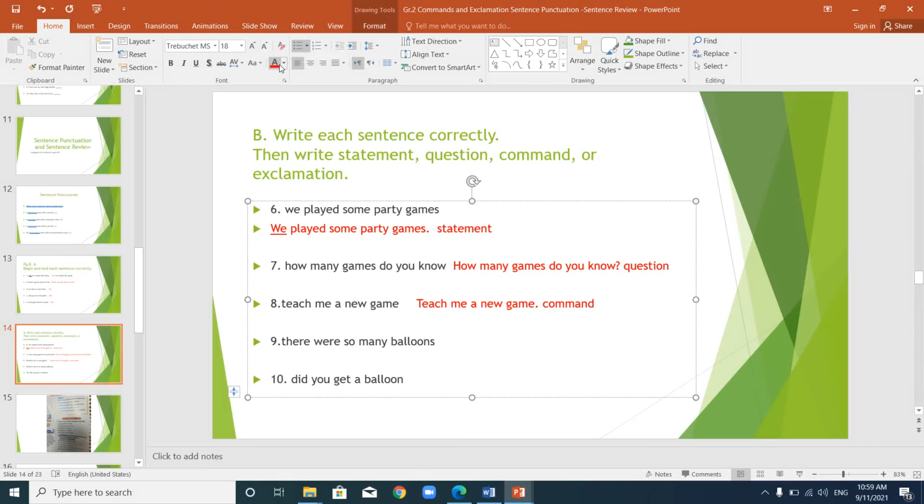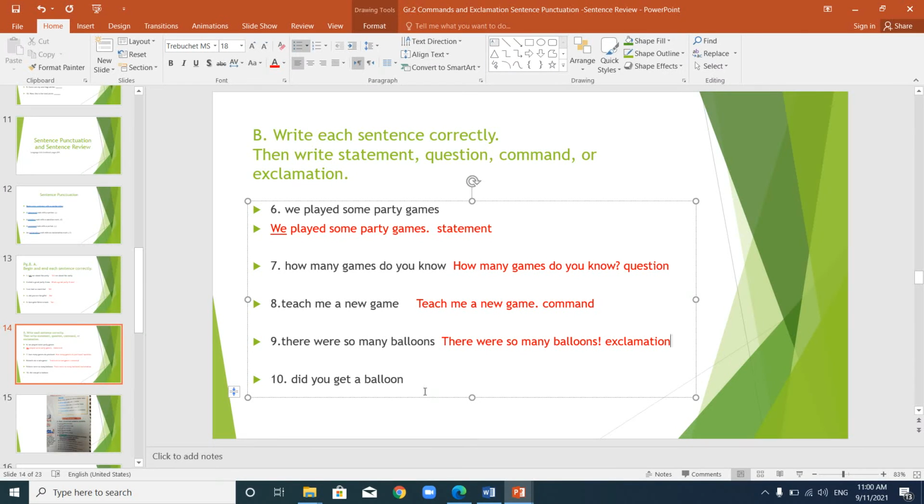Number 9. There were so many balloons. Again, we must begin the sentence with a capital letter. And if I say there were so many balloons, would I say it as information or would I say it with strong feeling? I would say it with strong feelings because there are so many balloons. So this is an exclamation and I end the sentence with an exclamation mark. So I began the sentence with a capital letter, ended with an exclamation mark, and I wrote the word exclamation.